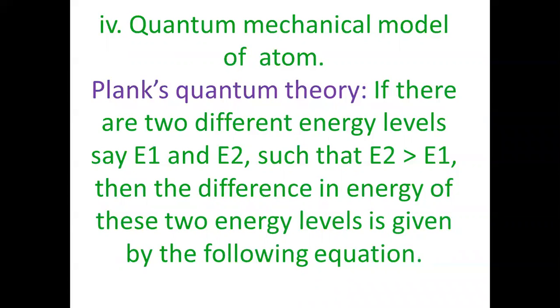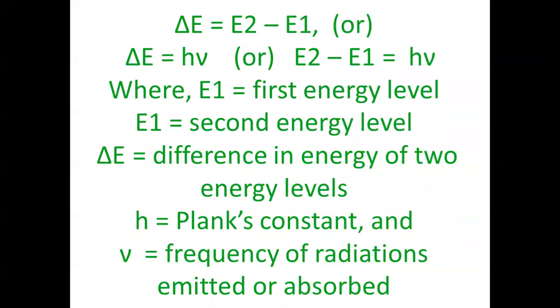The difference in energy of these two energy levels, E2 and E1, is given by this equation: E2 minus E1 is equal to delta E. Here delta refers to difference, E is energy. So the difference in energy of two levels is E2 minus E1, and it will be equal to h nu, or sometimes we can say it is equal to nh nu.